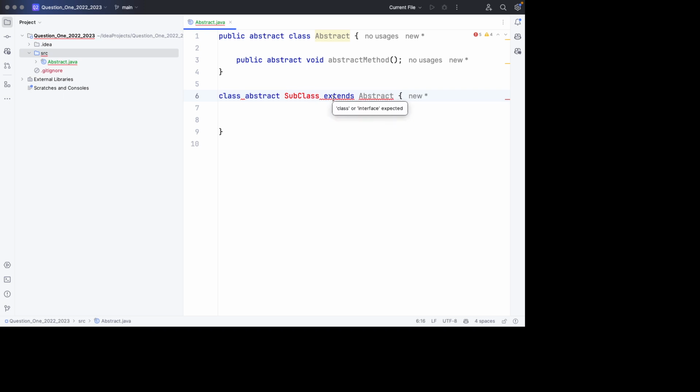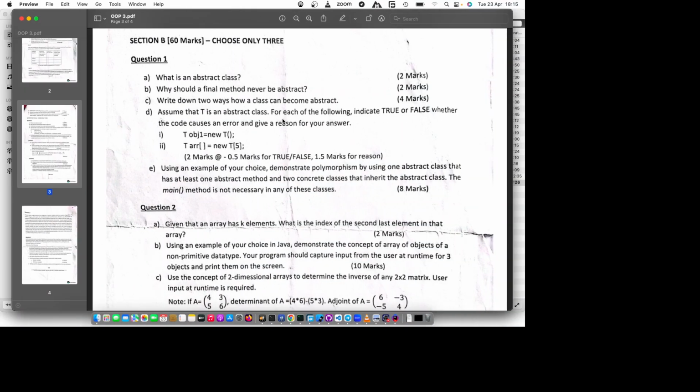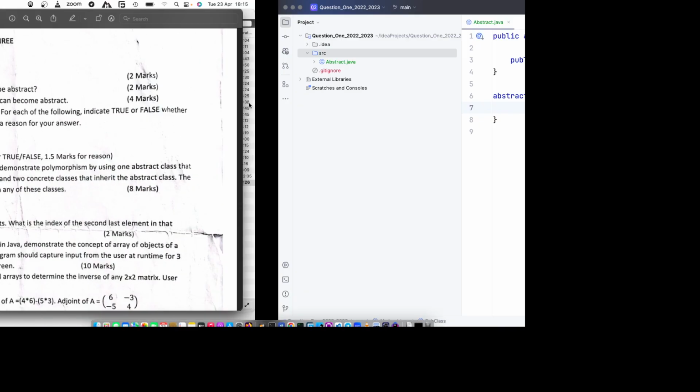And this is not compiling. Why? It has to come first after the modifier, the default modifier. So abstract class like that. So that's the third way of creating an abstract class. So here they asked for two, so you have three ways.